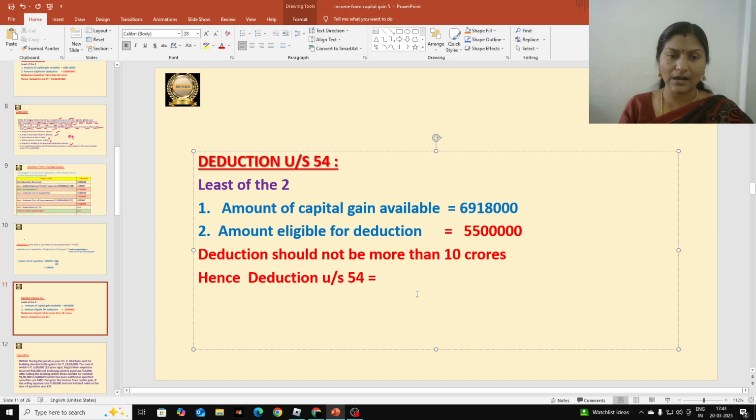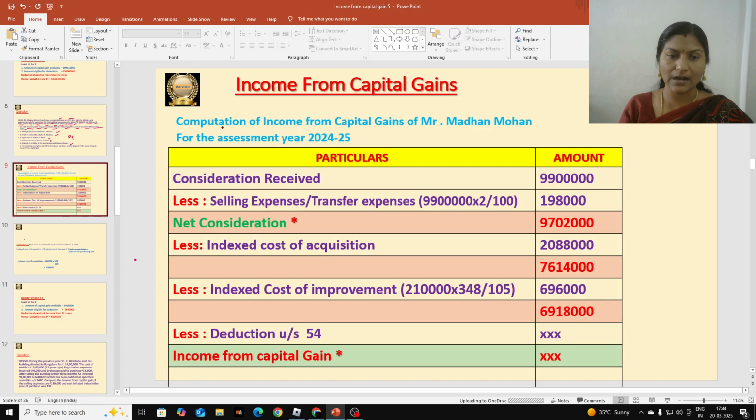Hope this is clear. Okay, suppose the selected amount is more than 10 crores, then don't allow that. Allow only 10 crores amount as deduction. So here the income tax department wants to limit the deduction only up to 10 crores. Deduction should not be given more than 10 crores. Okay, so here 55 lakhs is less than 10 crores, so we can give that completely, 55 lakhs as deduction under section 54. So let us go there and give deduction there. 55 lakhs is a deduction under section 54.